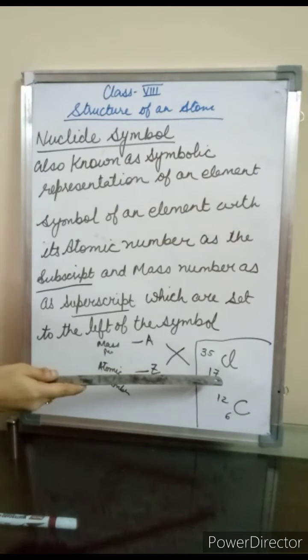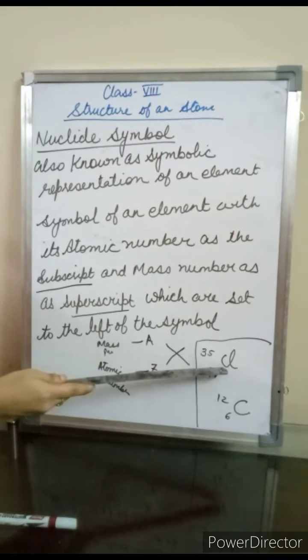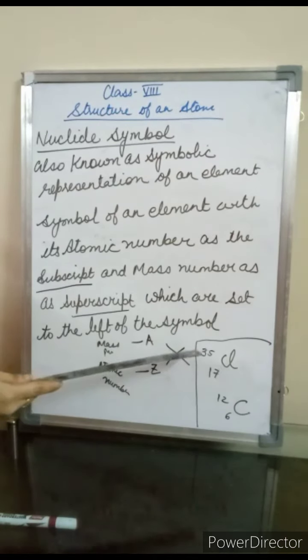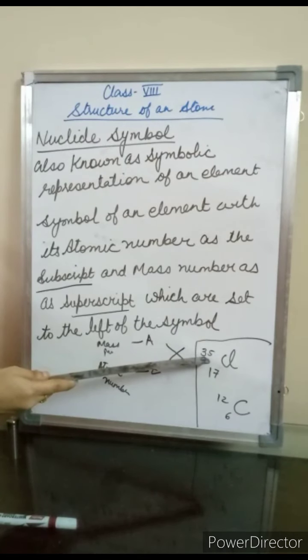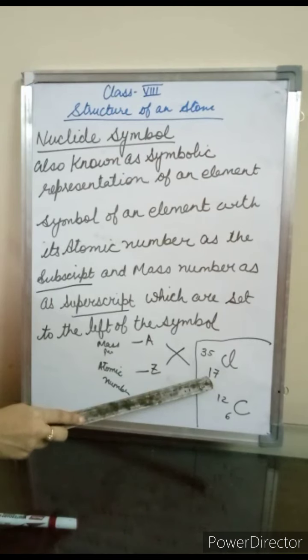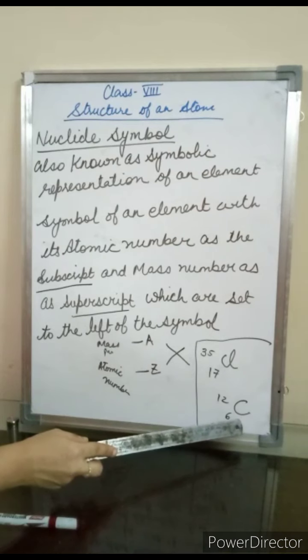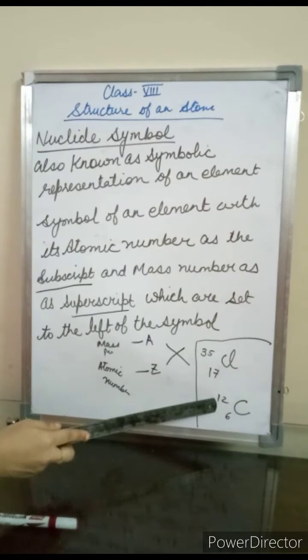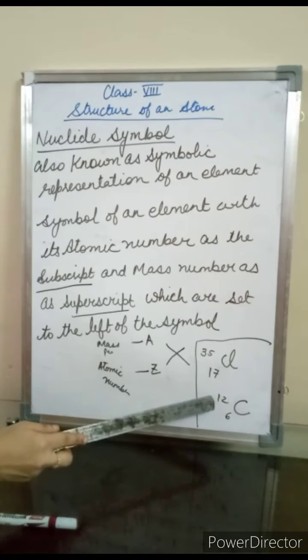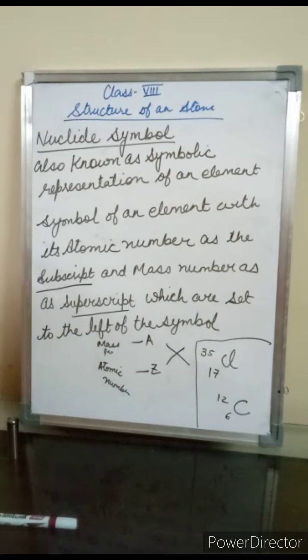Now let us take an example. What is the nuclide symbol of the element chlorine or of carbon? So you will write the symbol of the element chlorine. On the left side, as the superscript, you will write the mass number, that is 35. And what is the atomic number of chlorine? It is 17, which will be written as a subscript. Then students, another example I have taken is carbon. I have written the symbol of carbon, C. On the left of the carbon symbol, as the superscript, I have written the mass number, that is 12. And what is the atomic number of carbon? That is 6, and it is written as a subscript.